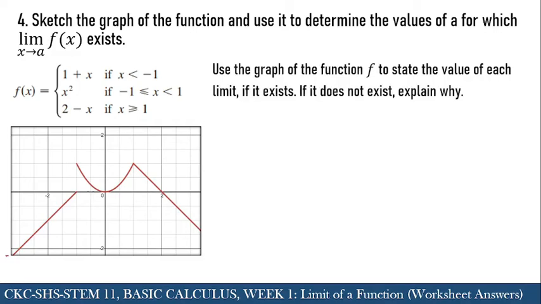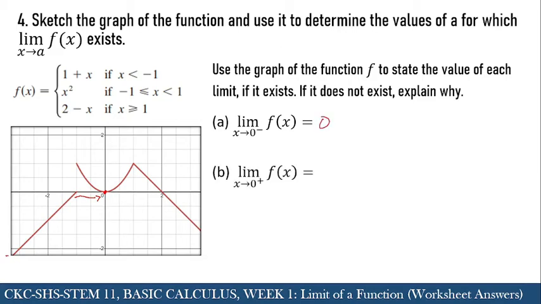Use the graph of the function f to state the value of each limit if it exists. If it does not exist, explain why. First, we have the limit of f of x as x approaches 0 from the left. Again, similar to what we did in the previous problem, if we approach from the left, going to 0, this will give us 0, because that is the point here. So that is 0.